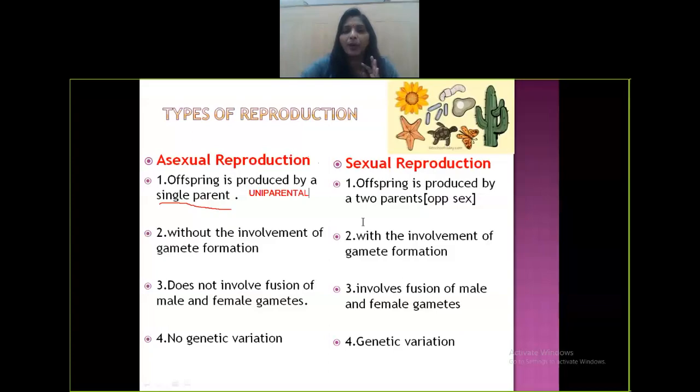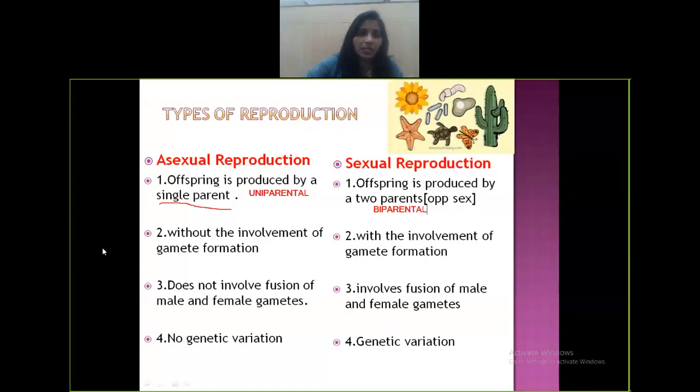Then what happens in sexual reproduction? Offspring is produced by two parents of opposite sex. Then we also use another term called as biparental. Is the difference clear? The first difference. Offspring is produced by single parent. Offspring is produced by two parents of opposite sex.